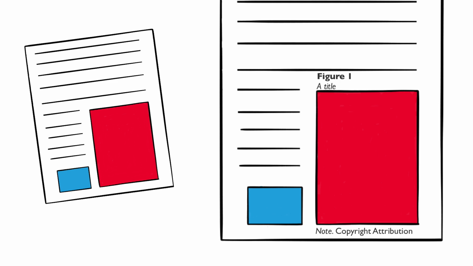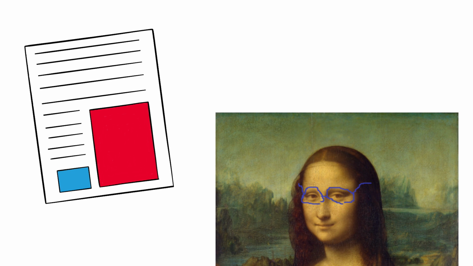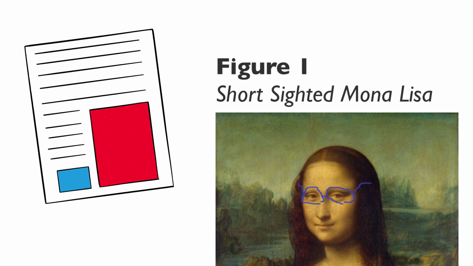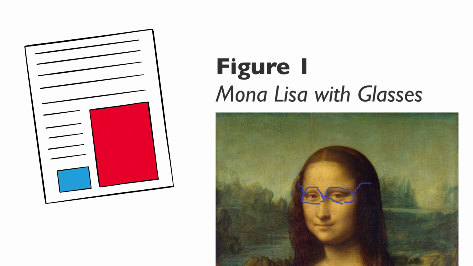If you are going to reproduce an image in your work, instead of using an in-text citation, you will need to assign the work a figure number and include a title and copyright attribution. Above the image you are reproducing, you should include a figure number. These numbers should be assigned by the order the images appear in your work, and they should be bolded. Directly under the figure number, you need to include the title of the image in italics. If the image does not have a title, write a short description of the image instead.